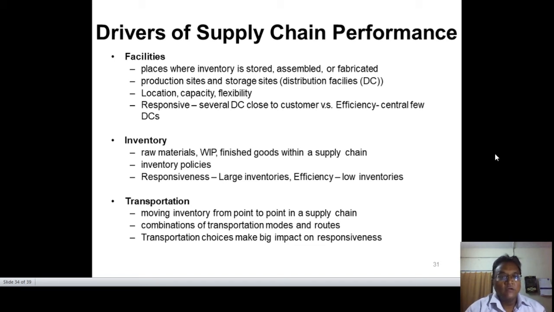Then accordingly, we have to move inventories from point to point. The combination of transport modes and routes should be pre-decided, because everything is about cost effectiveness. If we channelize in such a way, then we can say this is the right approach for our system. Transportation choice makes a big impact on responsiveness.